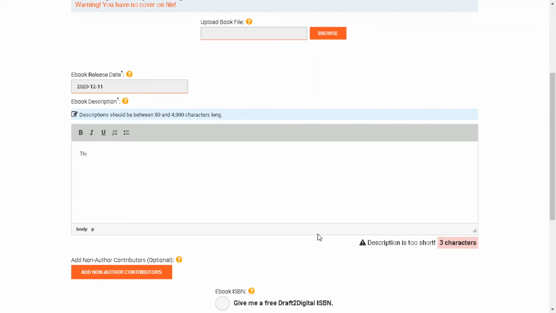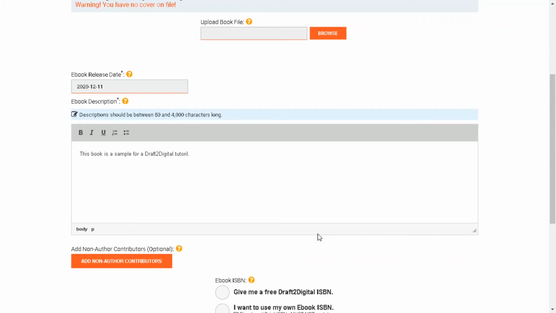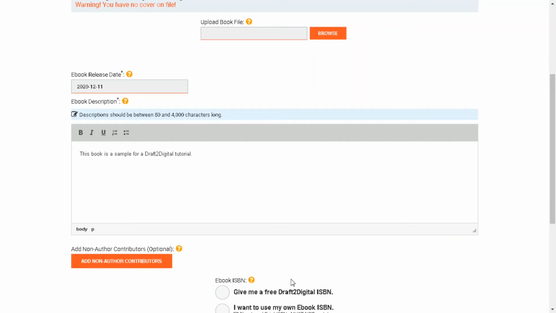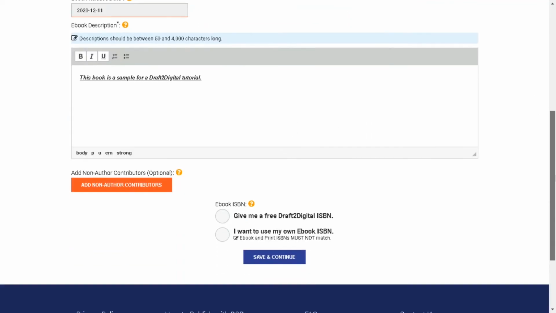So we'll go and we'll write, this book is a sample for a Draft2Digital tutorial. All right, perfect. And now because this is our only line, we want it to be eye-catching, right? So we want it to be bold, we want it to be in italics. Hey, we can also underline it. Perfect. So this is what they'll see on the platforms. All right, now we're going down here.